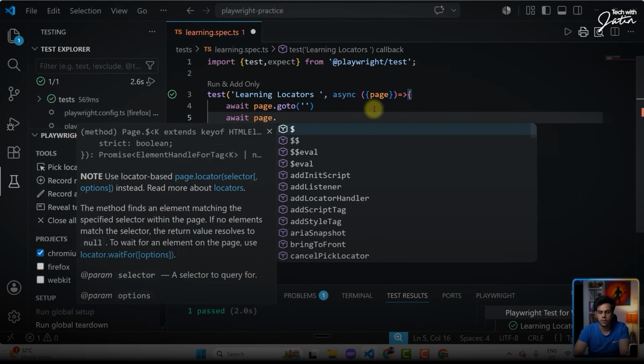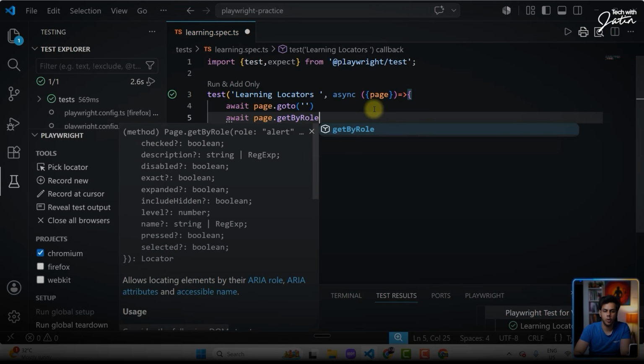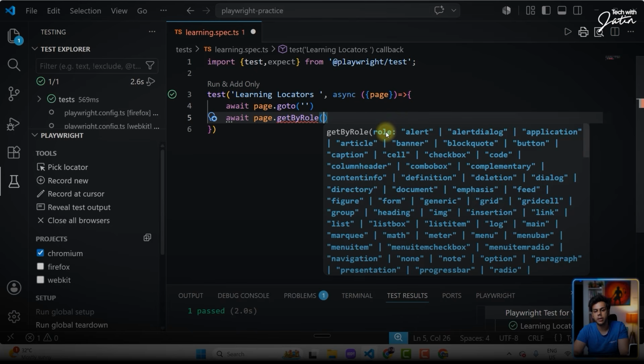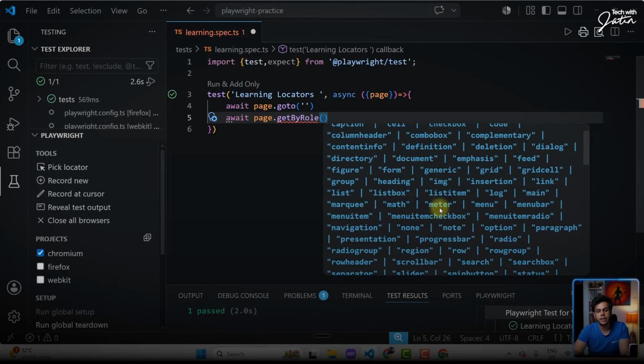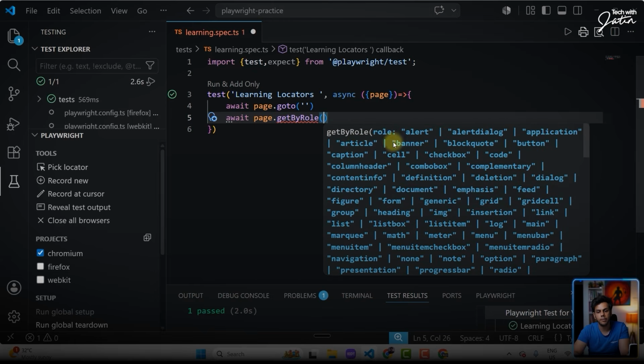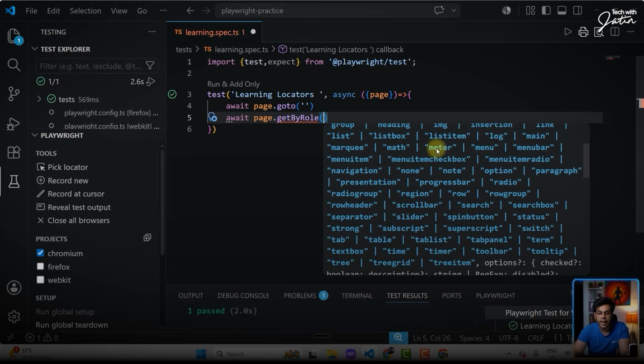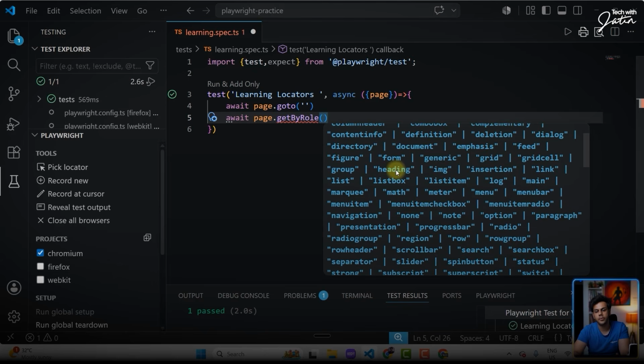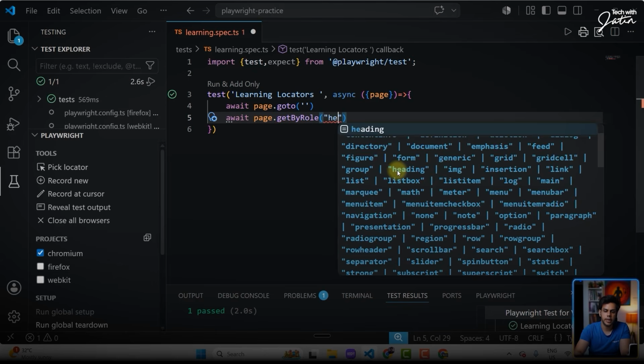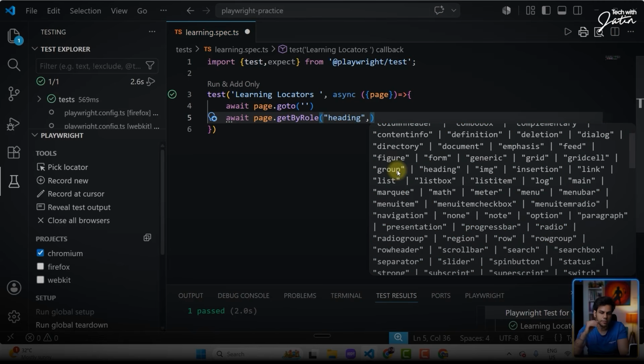page dot getByRole. Over here, the role parameter can take values like alert, alertdialog, application, article, banner. So technically here it is suggesting, the role parameter that you have, the first thing that you're going to pass, what values it can take. Okay. I want a heading, right? So over here we see a heading coming into picture. So I can say heading, comma.